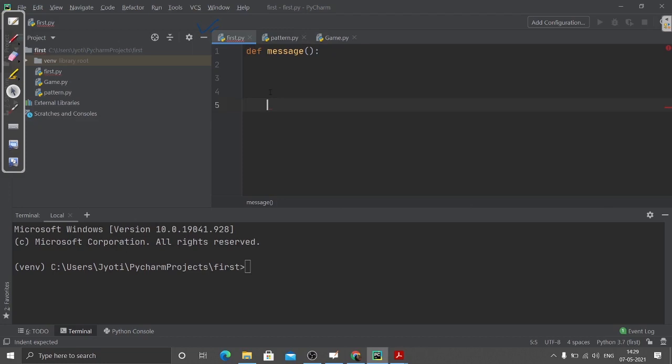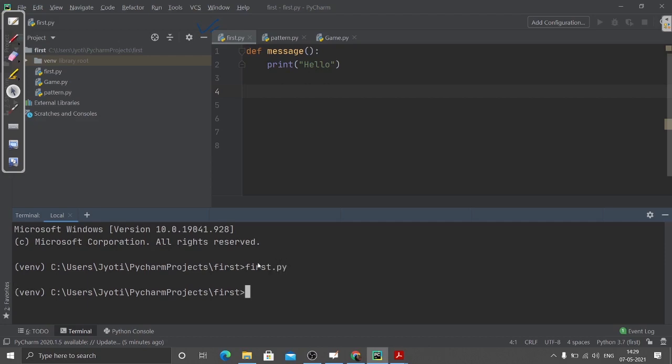Let's write something, suppose I want to print hello. Now how can I print it? If I don't call this function, then nothing happens when I run first.py, because the compiler doesn't go and see what is happening here.